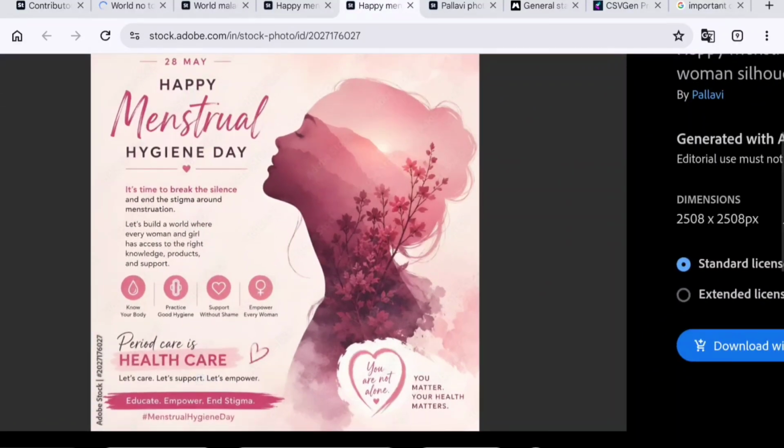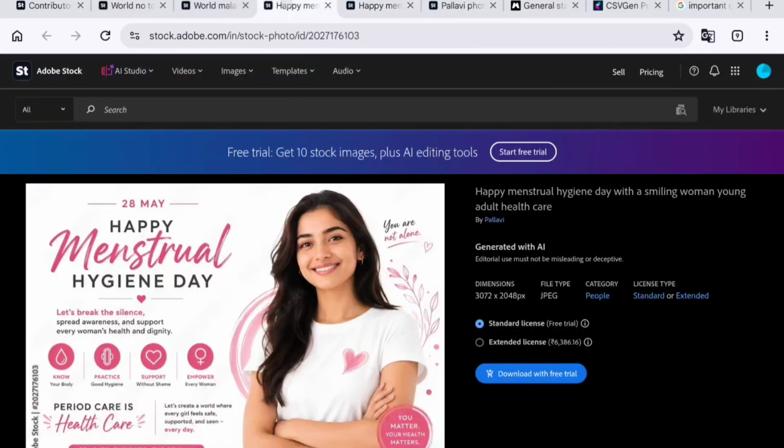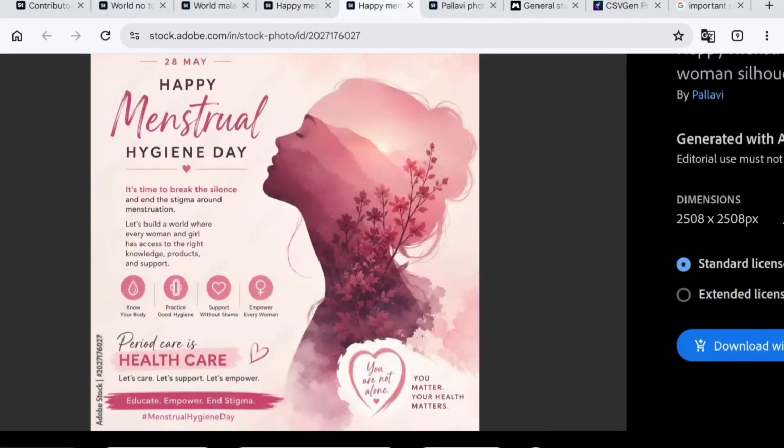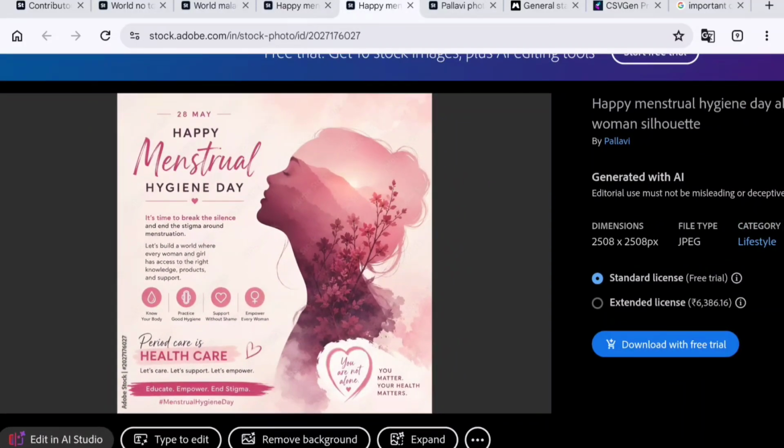And yes, in two or three posts, I think this Menstrual Hygiene Day, you may have noticed a few details which I personally feel are okay to add, because this adds value to your content, and this explains what your content is about.